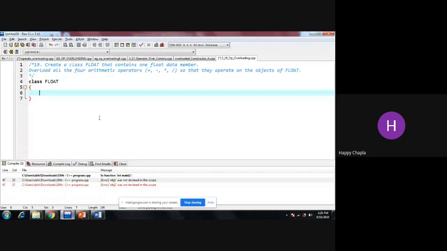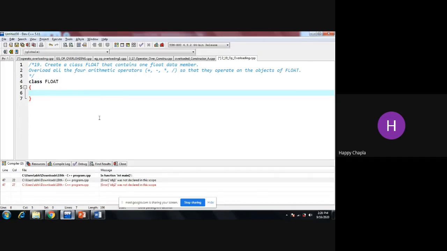Okay, so if we have object 1 and object 2, and we want to add the values of object 1 and object 2 directly, can we do this with the plus operator? No. Till now we cannot. But using this operator overloading concept, we can add those values also.